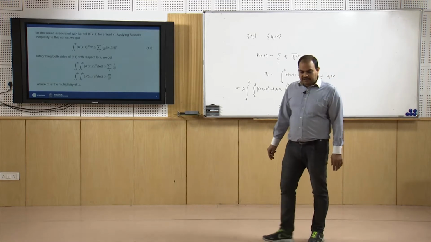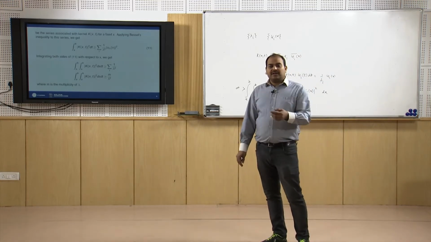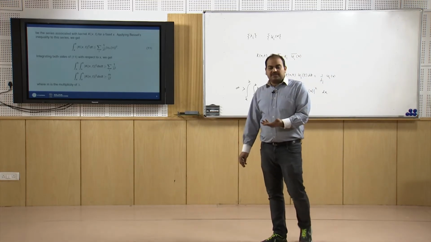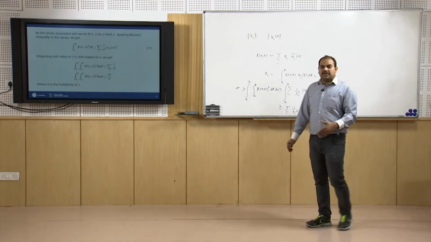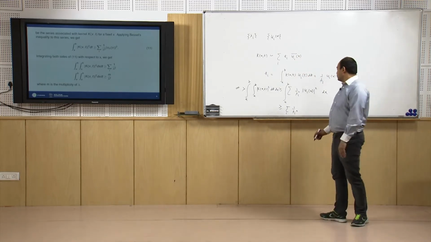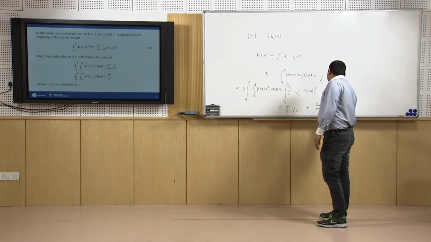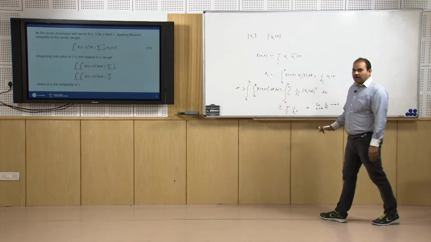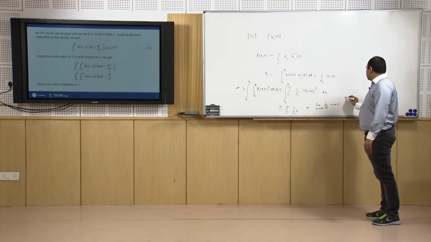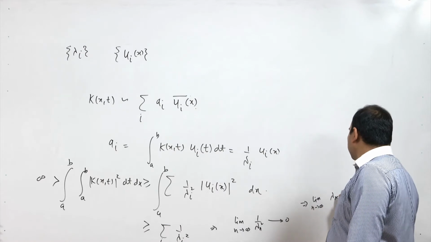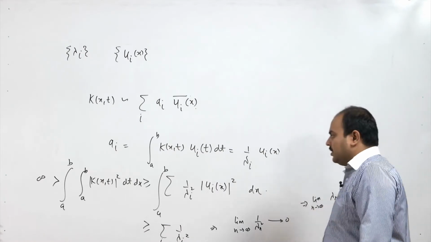If you remember the small result that if a series converges, then its nth term tends to 0 as n tends to infinity, then the limit as n tends to infinity of 1 upon lambda_n squared is 0. Equivalently, the limit as n tends to infinity of lambda_n is infinity.